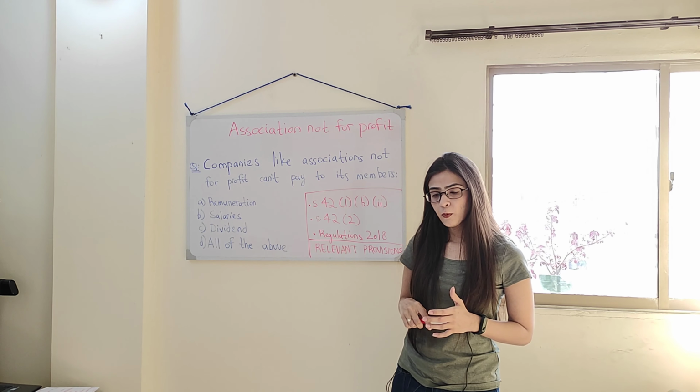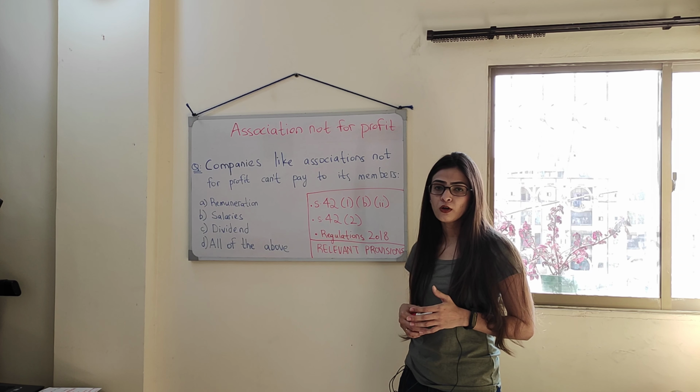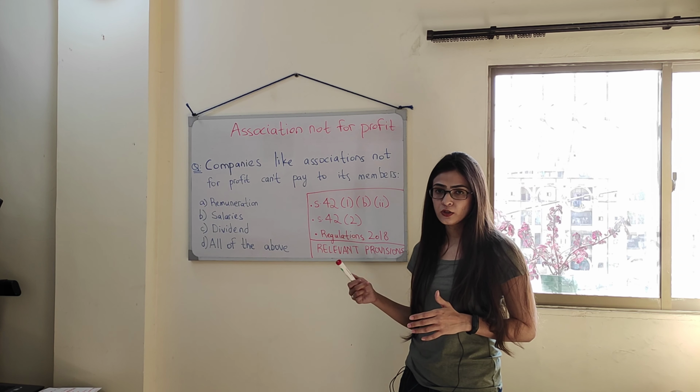The point is that you have to read this section in conjunction with the next section, that is section 42 subsection 2. Section 42 subsection 2 states simply that the license granted under section 42 subsection 1 is going to be subject to certain conditions that the SECP, the Securities and Exchange Commission of Pakistan, which we usually abbreviate to SECP and can also be called simply the Commission as it is addressed in the Act itself.